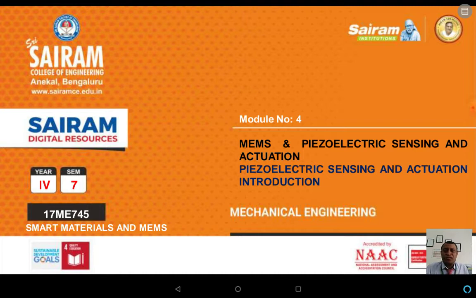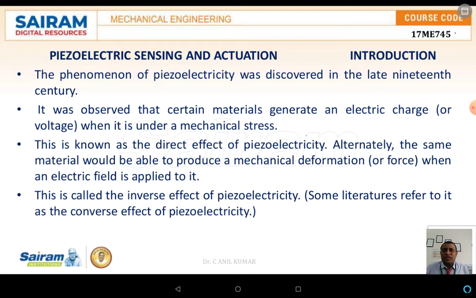Now here in this session we will try to discuss the piezoelectric materials and also the actuation, how it can be done very easily. As the name suggests, piezoelectric material, as we already discussed in the very first module, the piezoelectric phenomena, was discovered especially in the 19th century.